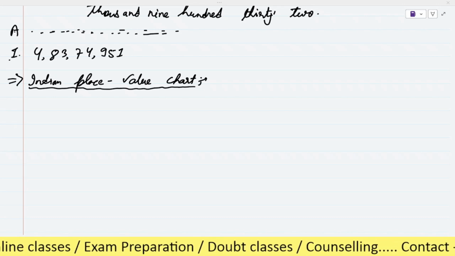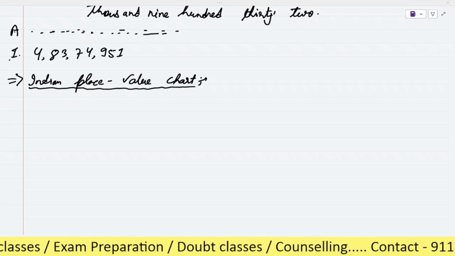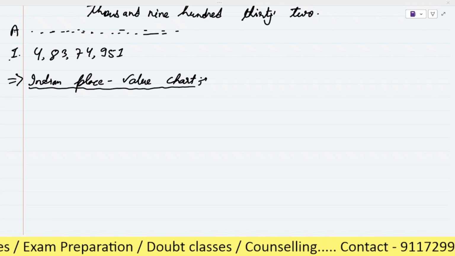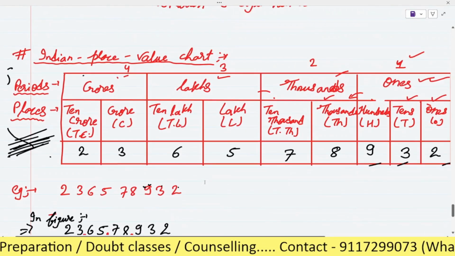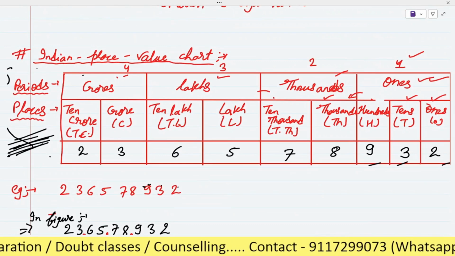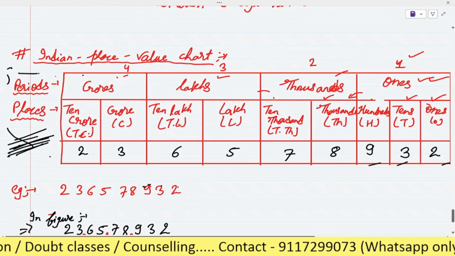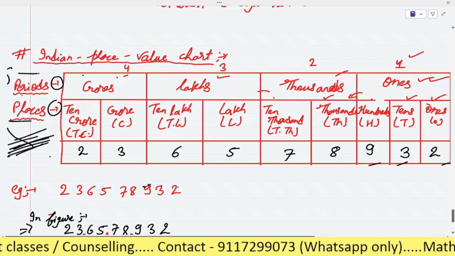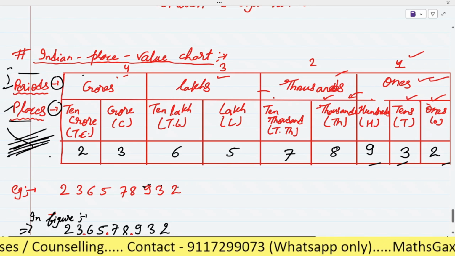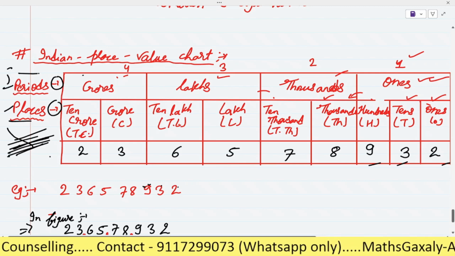And you forgot to write the word period. See here, I have written period and given the arrow, right? I have written places and given the arrow. So please mention these two words also and give the arrow.